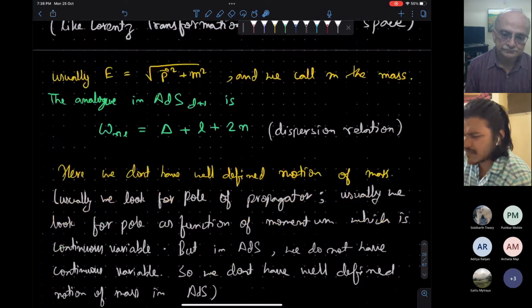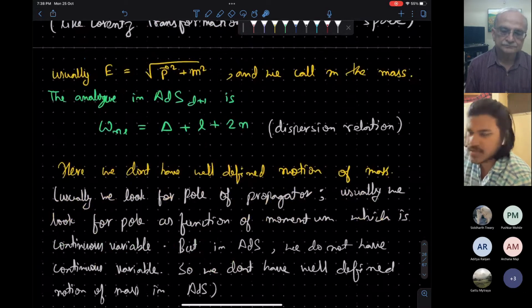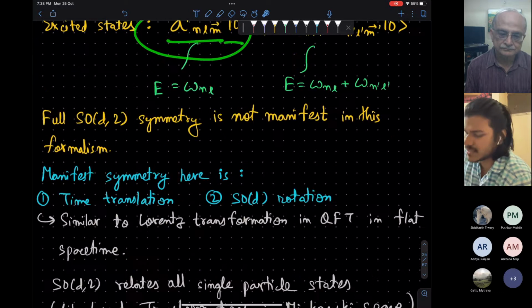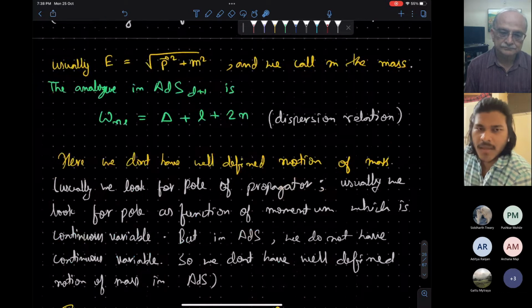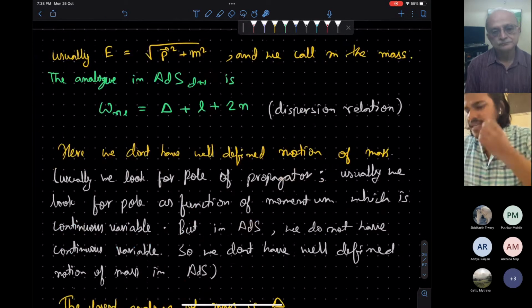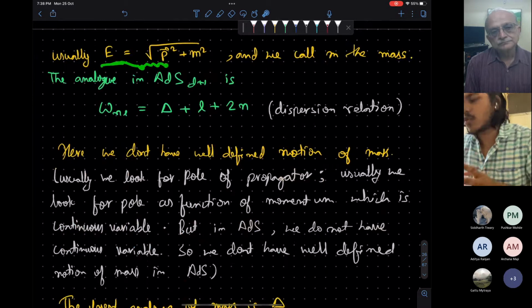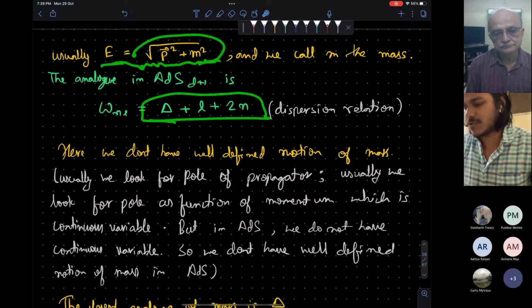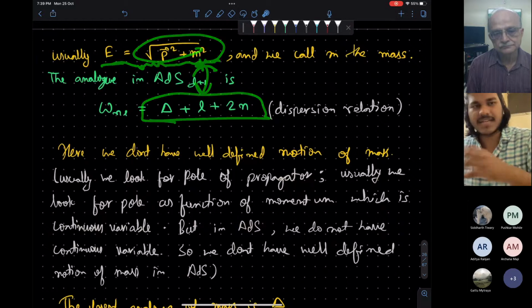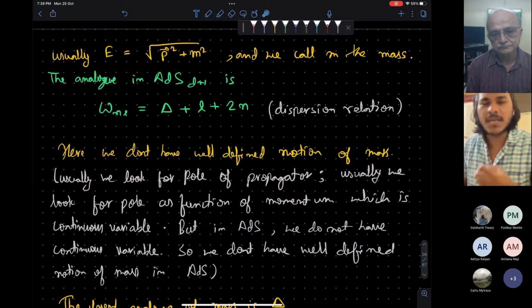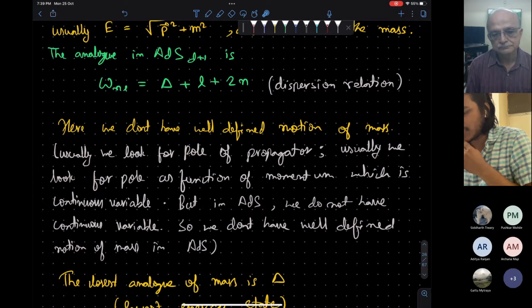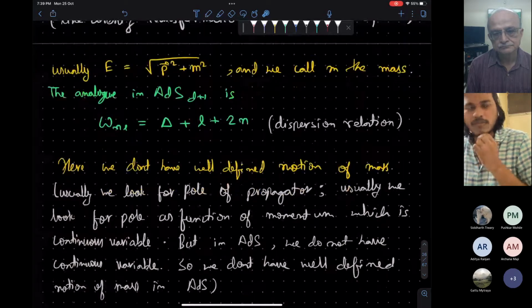Okay, why doesn't this have a particle interpretation? When we act with A dagger, this is not really called a one particle state, although we will use the lingo. Note that E is, in the usual case, the square root of P squared plus M squared, and the energy expression we got is different. So at the expression level, we can't really make an analogy and define mass. But the general way we define mass in quantum field theory is by looking at the poles of the propagator.